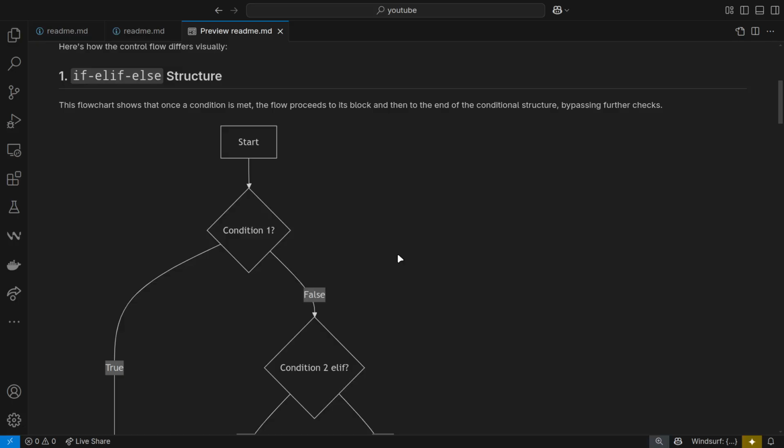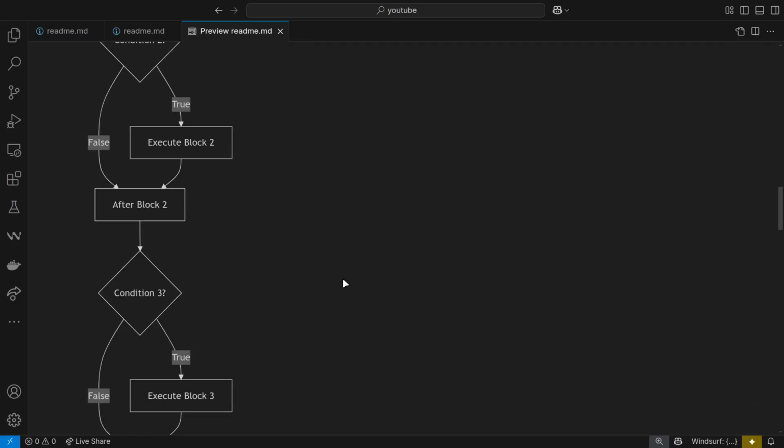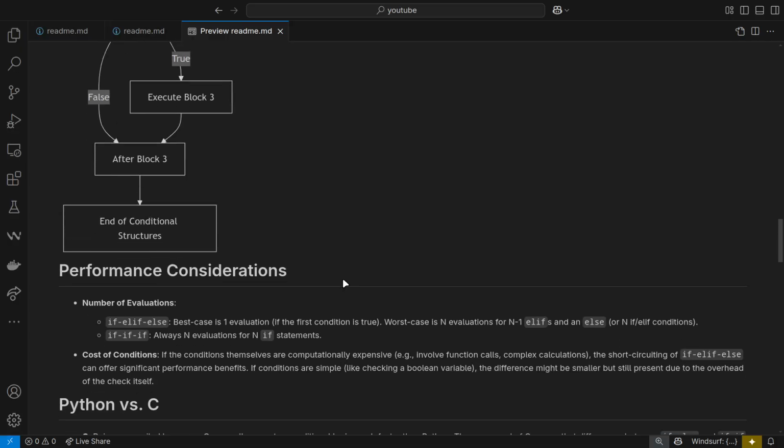Those conditions will be checked whether they are correct or not, and based on that you check out different blocks of your code. The worst case for if-else if is n evaluations, for n minus one else ifs and an else. But whatever it be, best case or worst case, a series of ifs will always have n evaluations. So that's why this is way poorer in terms of optimization.